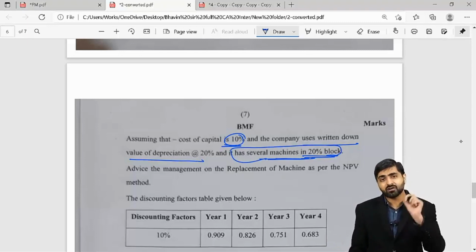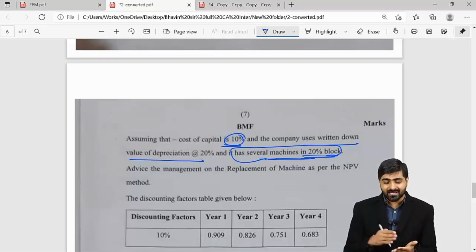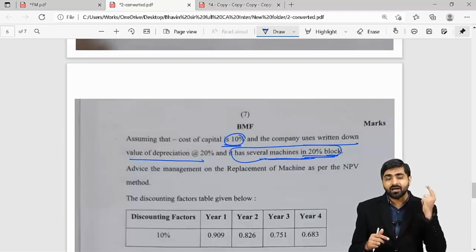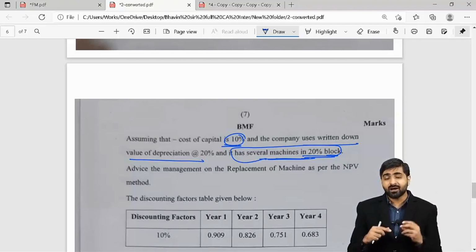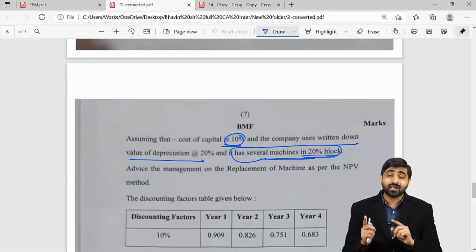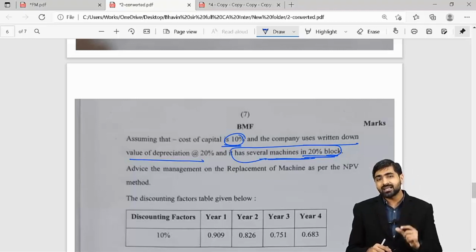Now see, this particular asset which we are selling, listen to this very carefully, we are selling it at the end of the 4th year. So basically your mind will now think about the capital gains or loss on the sale of the particular fixed asset. So now your mind is going to think about what is going to be the capital gains or loss on the sale of the asset at the end of the 4th year.